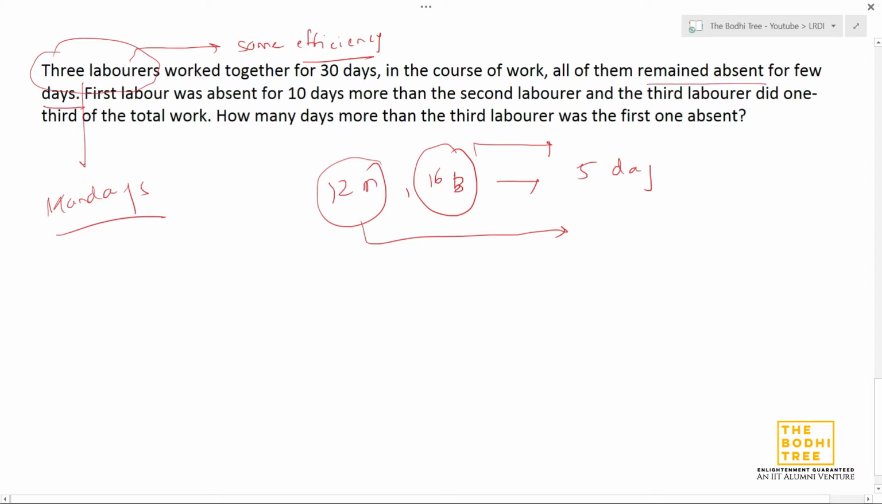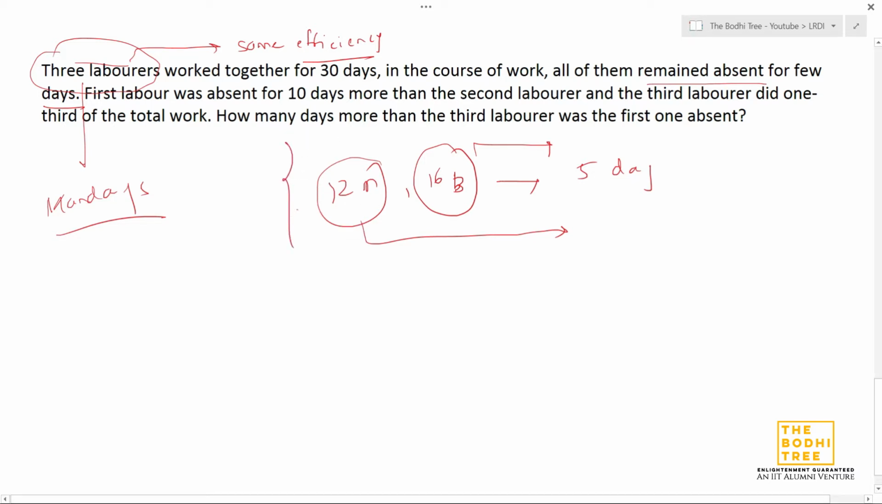So few of them worked for X days, a few of them worked for Y days, a few of them worked for Z days, right? So everyone is working for a different amount of days. So we can't use the man days method over here. Even if the efficiency of these three laborers is the same, we will have to use a different method. We'll have to either use a unit method or an LCM method or a percentage work method. We'll see what is being asked, but you can't use man days method because of this reason.